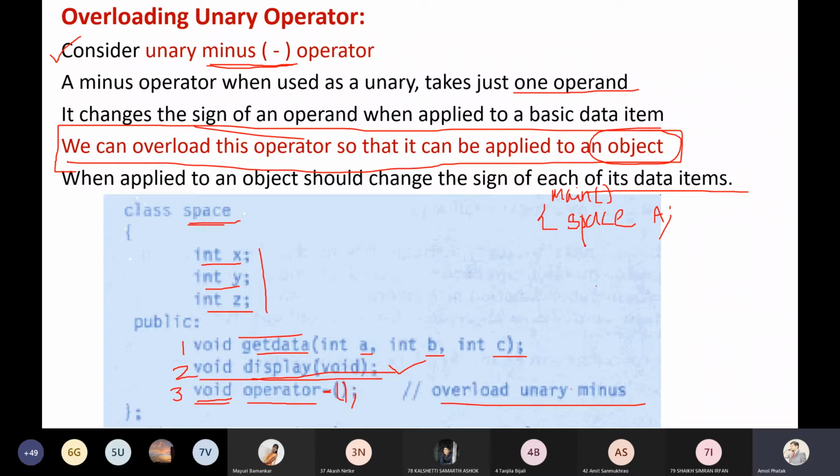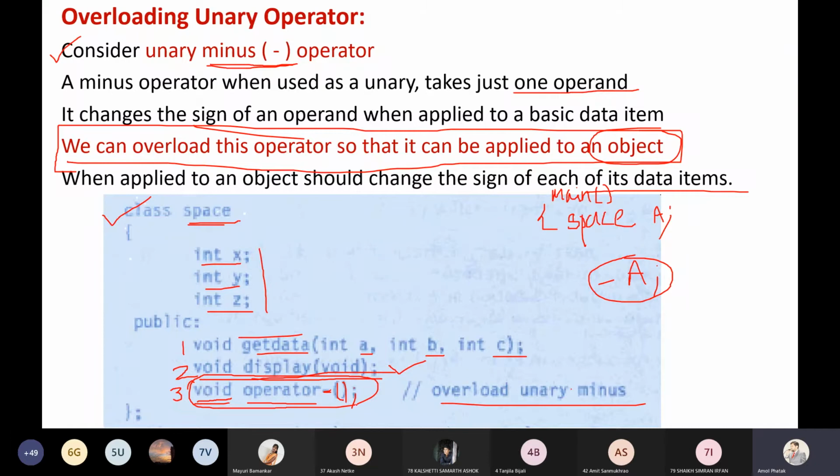So for us, the declaration of the class is very important. Defining the operator function, overloading the unary minus operator function: return type is void, operator is the keyword. Which operator am I going to overload? It is minus. And then I have an opening and closing round bracket, which indicates it is a function.